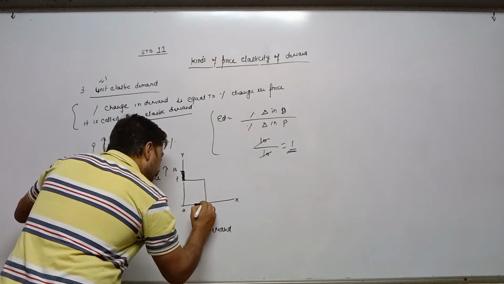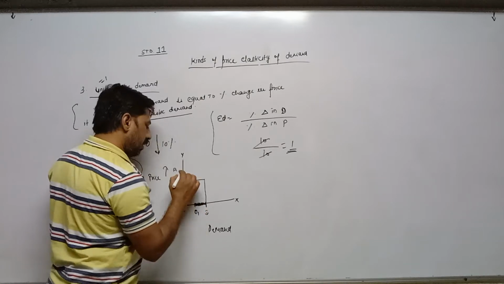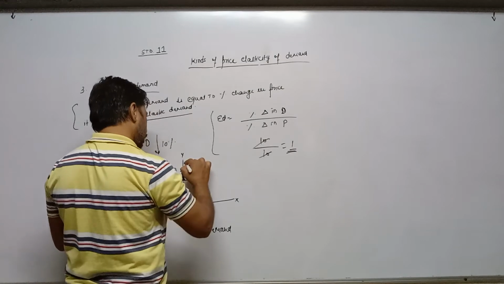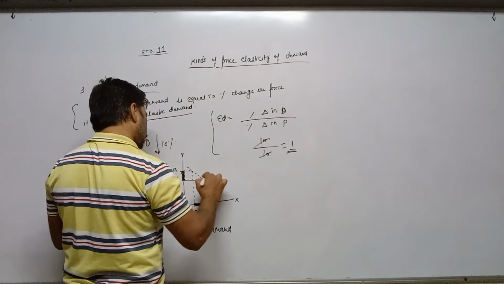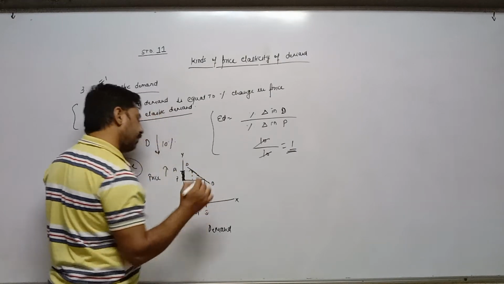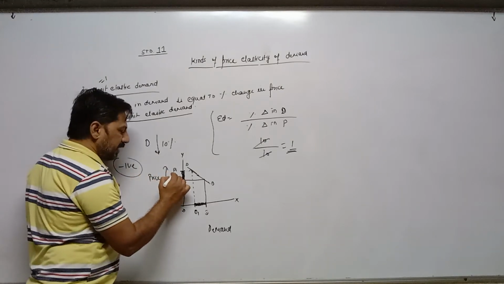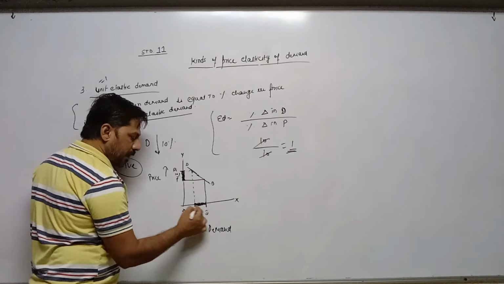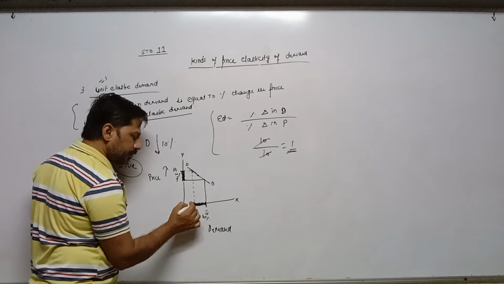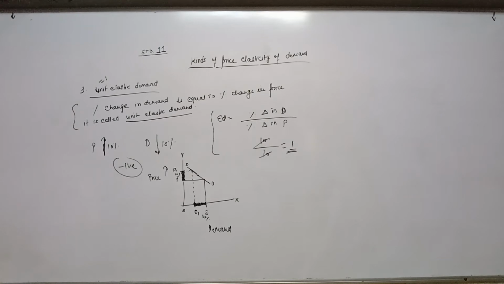I am just drawing this graph by idea. Same gap. Q1. Now join this line. So here the gap remains the same, which shows that price increases by 10% and demand decreases by 10%. Because both percentages are the same, that's why I have taken the same gap. So unit elastic demand is completed.